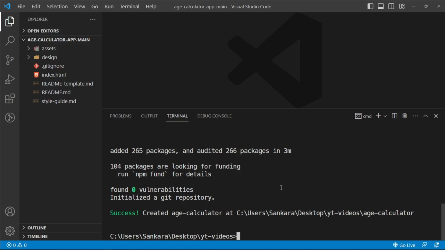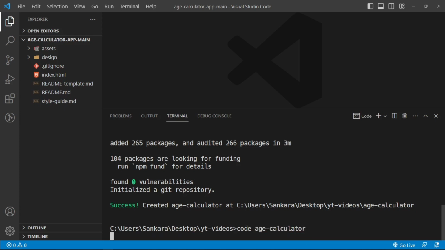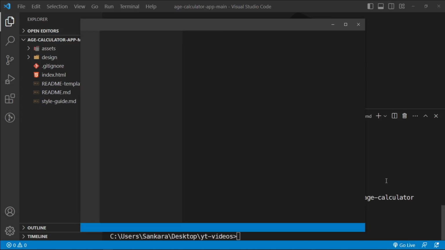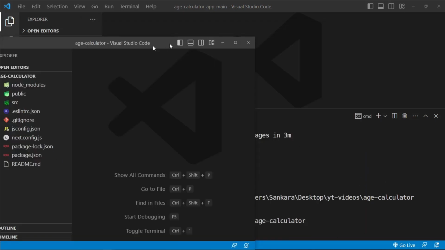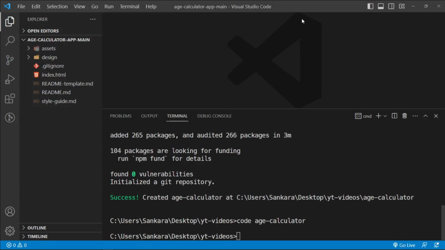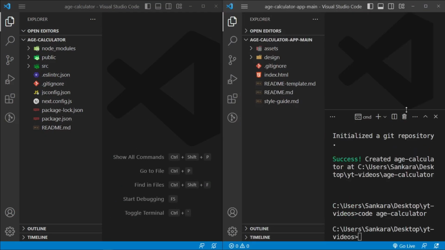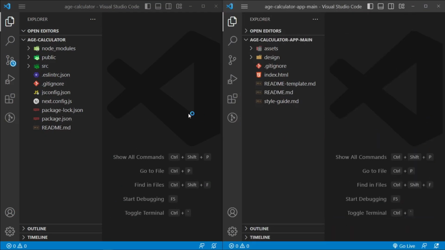This is finished. Now I want to navigate into the folder that has just been created, and open up another instance of Visual Studio Code. So I'm just going to say code age-calculator, and this is going to open up another instance of VS Code into this folder. For this one, I'm going to place it to the left, and this one to the right, because we need to do a bit of copying and pasting.